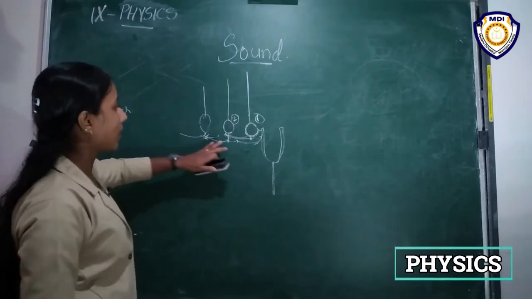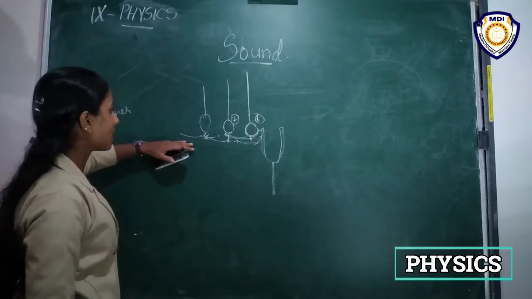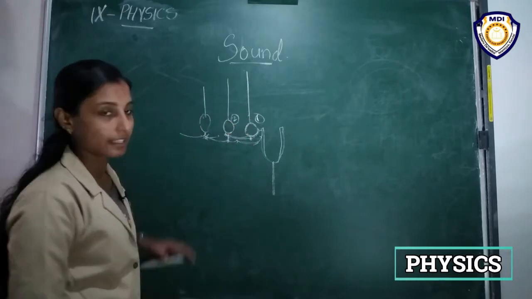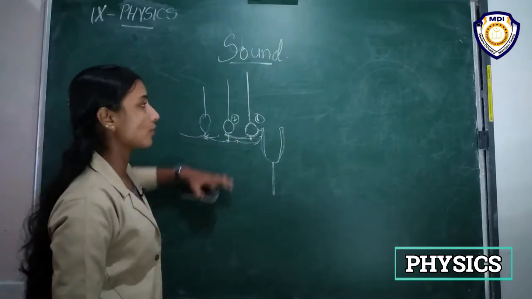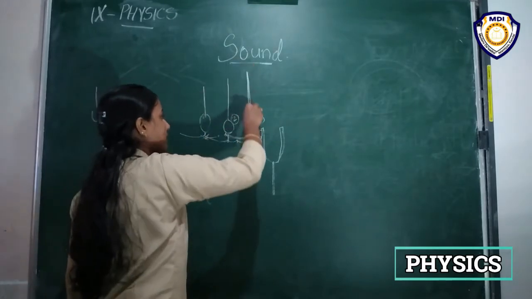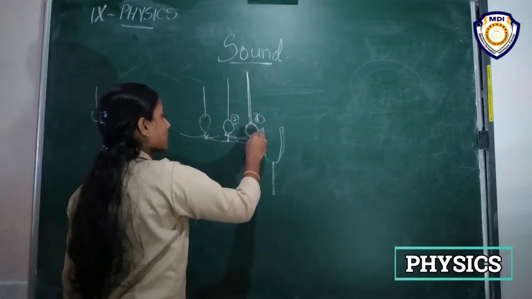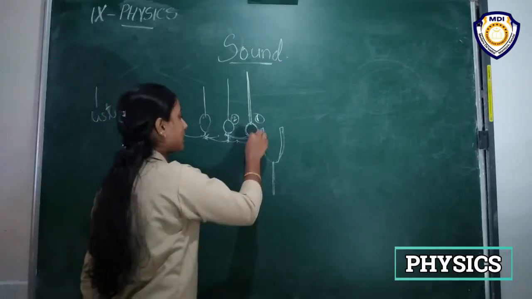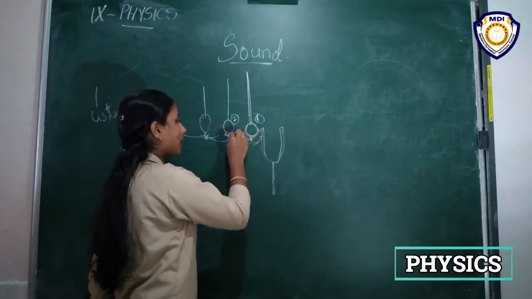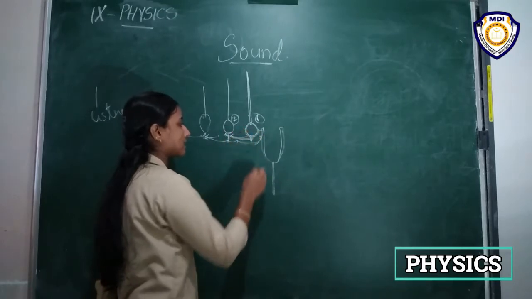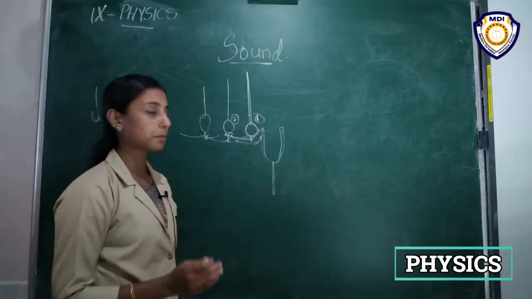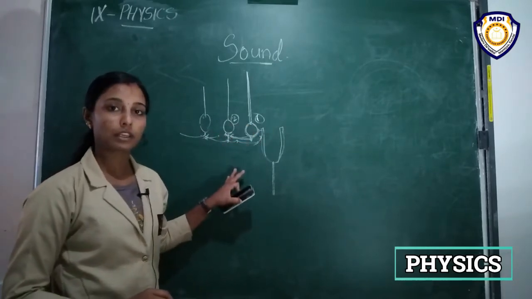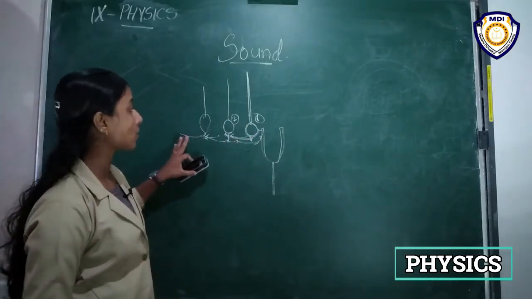Then what happens? These balls, 1, 2, 3, etc., are not actually moving, right? They are fixed in one position, and only the oscillation happens. That is, they displace about a mean position like this, but the particles are not actually moving. Okay, the disturbance is only moving.